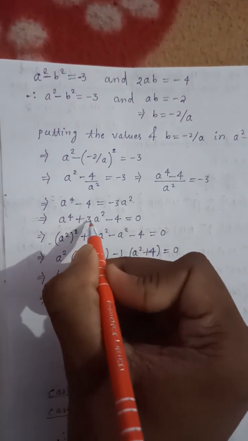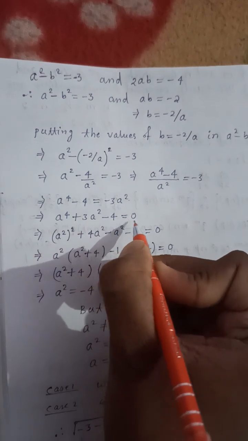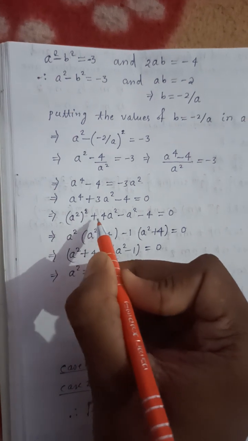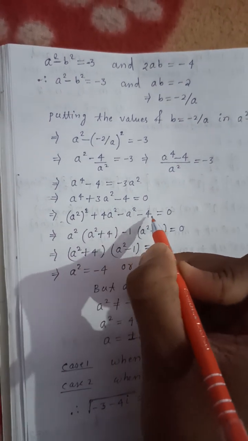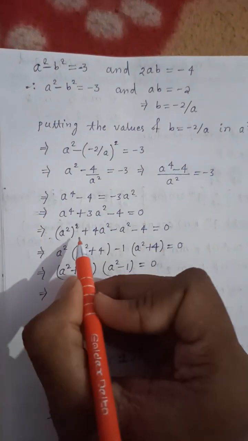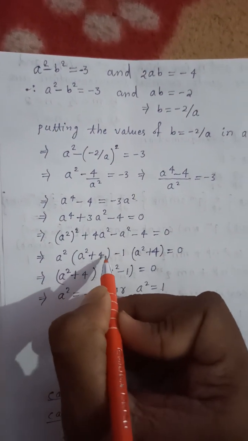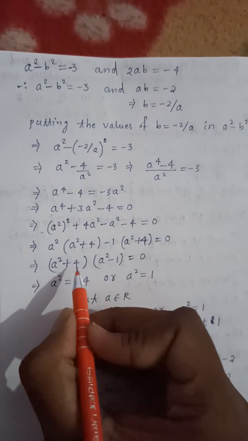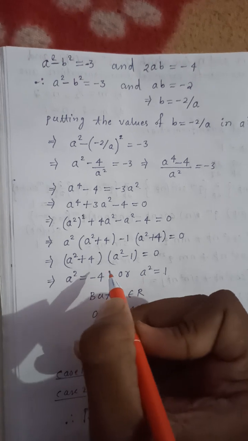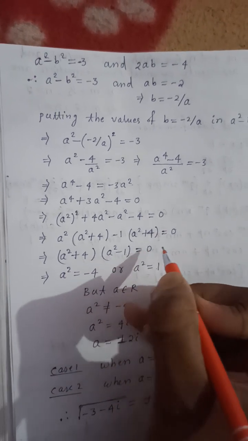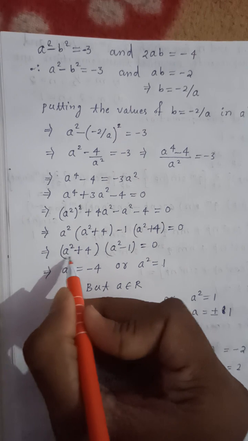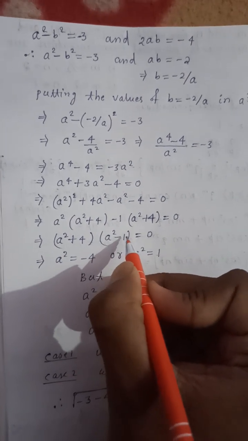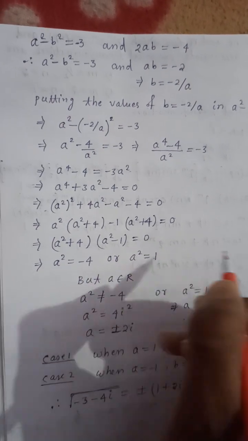So therefore a fourth plus 3a square minus 4 will be equal to 0. Rearranging the equation, I will expand this: a square whole square plus 4a square minus a square minus 4 will be equal to 0. So that means a square into (a square plus 4) minus 1 into (a square plus 4) equal to 0. That means a square plus 4 I will take common, so a square minus 1 will be equal to 0. So from the first part a square plus 4, I will get a square equal to minus 4, and from the second part a square minus 1 equal to 0, that is a square equal to 1.